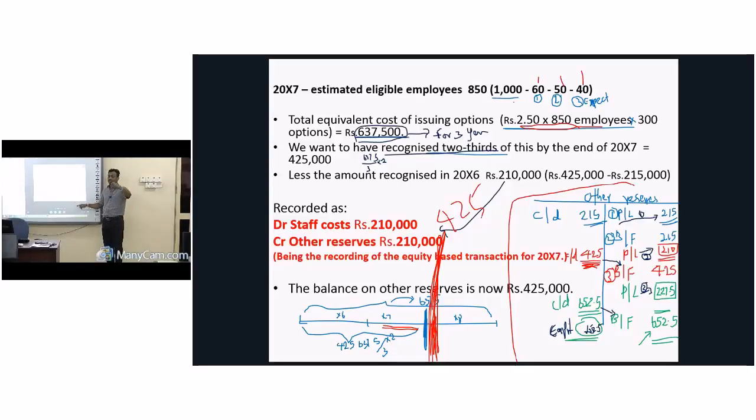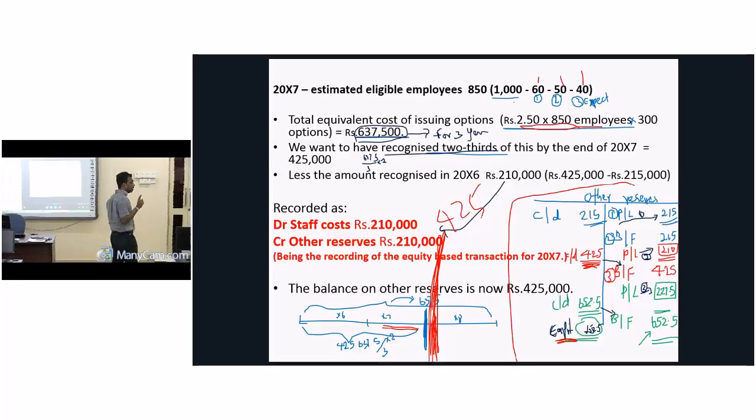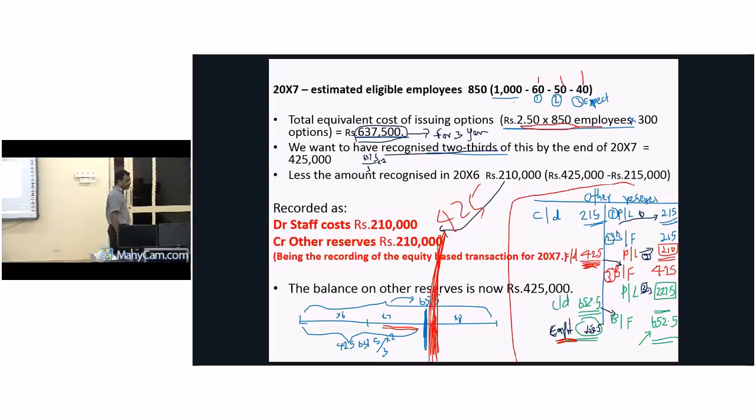Capital account, once shares are given to whom? Employees. Here debit, and my capital account credit, then the reserve account will be closed. Look at the way that we smoothly recognize the total 657,500 based on the fair value of my option at grant date.